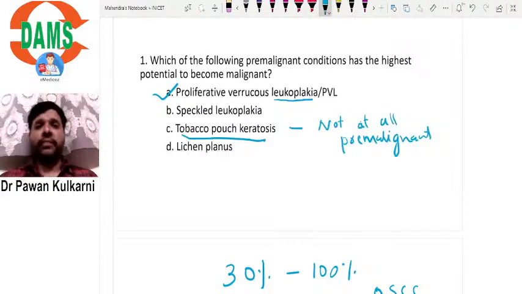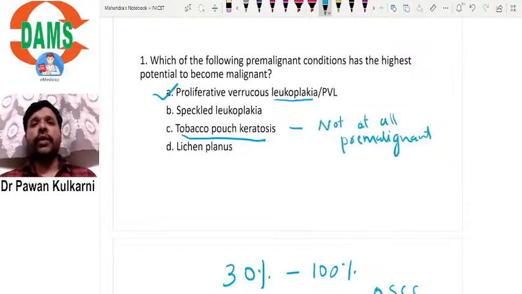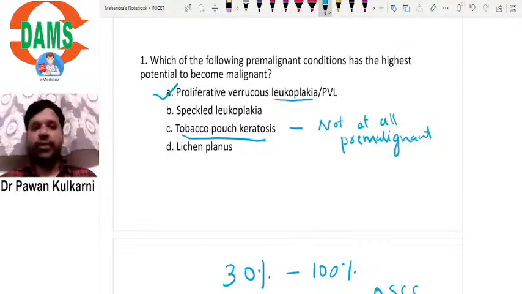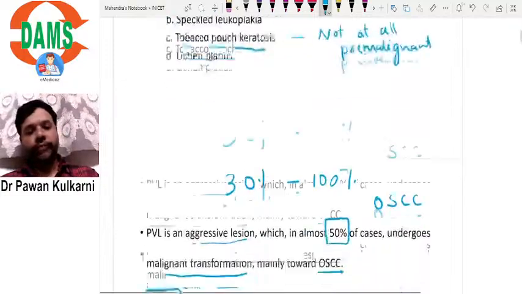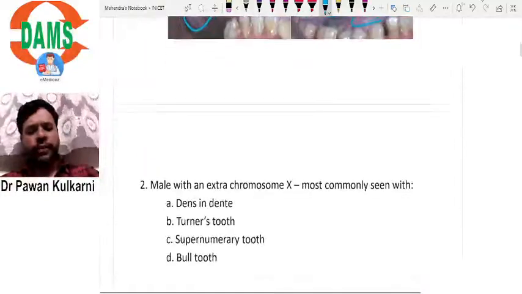See, this is the way to study. While studying an MCQ, you have to go through the other options and note down the learning point from each option. So from these options, we can note down that tobacco pouch keratosis is not pre-malignant. You ask the patient to stop placing the tobacco in the buccal vestibule, and the lesion will disappear. Okay, moving on to the second question.